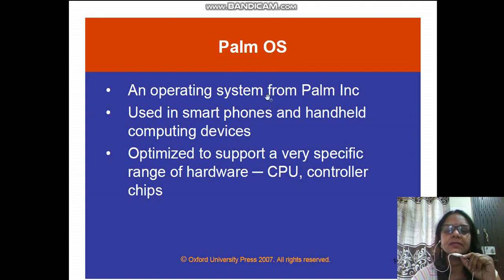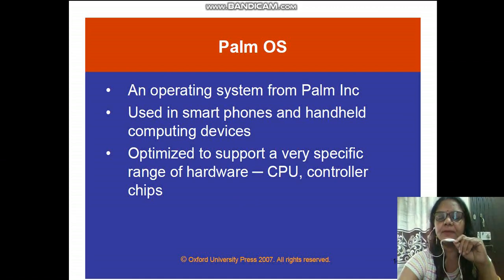So an operating system basically from the Palm Incorporation. This is being used in the smartphones and the handheld devices, and it is optimized to support a very specific range of the hardware, that is CPU and controller chips. So these differ only in some of the features which are being provided by the company.